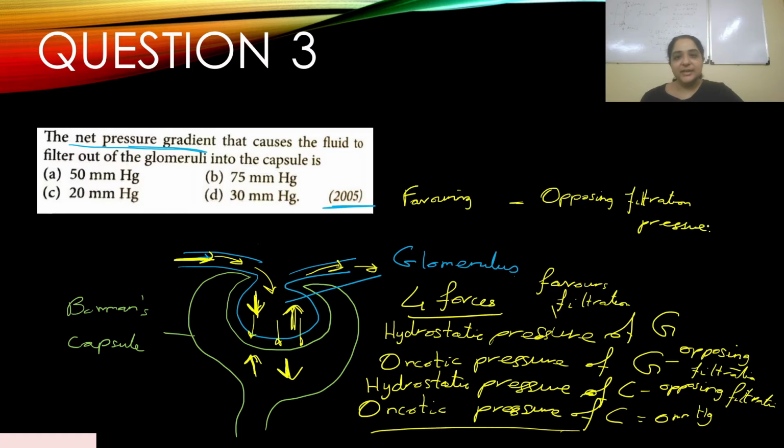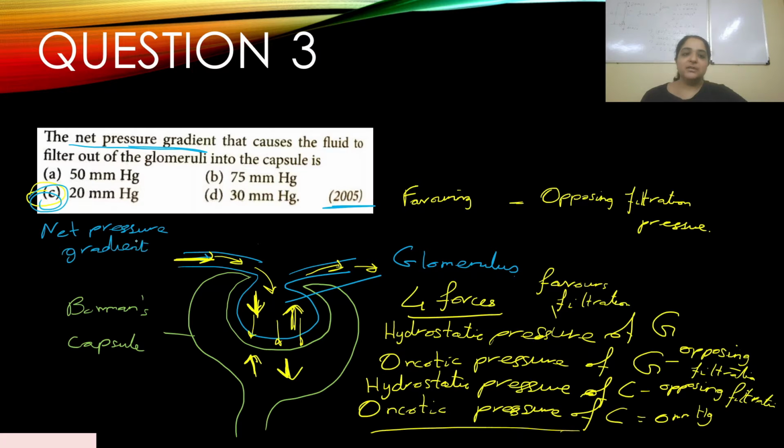That will give you the net pressure gradient. Ideally it is 20 mm mercury. I don't know if you can see this. It is, I'm sorry, 10 mm mercury, but of our options, the closest is 20 mm mercury. So ideally the net pressure gradient is 10 mm mercury.